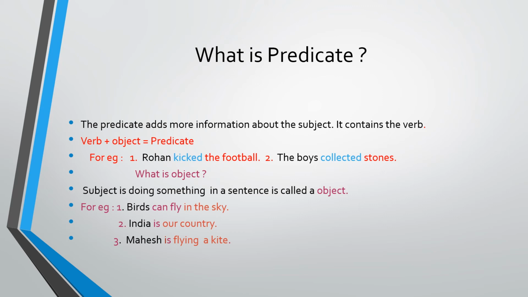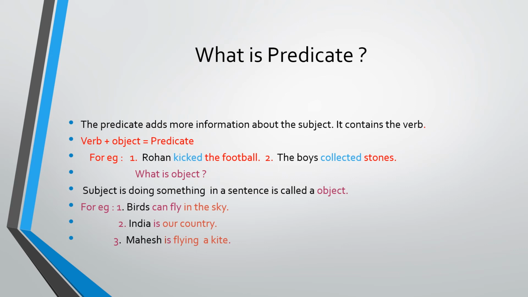You already studied this last year. And in the singular plural topic also I told you what is a noun, what is a pronoun. Here I told you what is a verb. Some doing action. Subject is doing something, action. Eating, playing, drinking, all this is a verb. And what is the subject doing? That is the object. So verb plus object becomes a predicate.